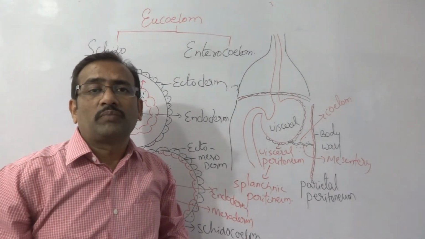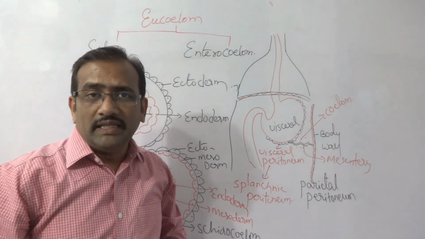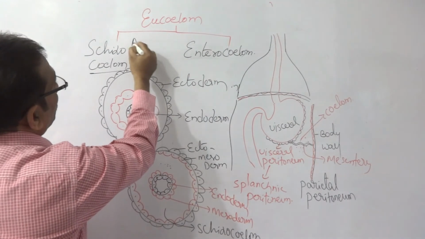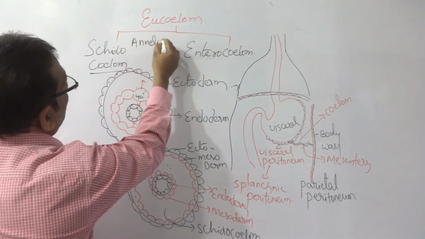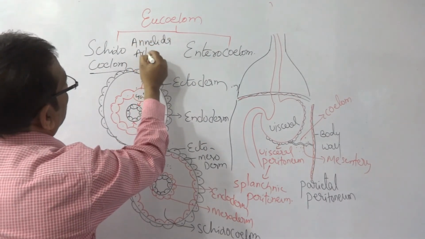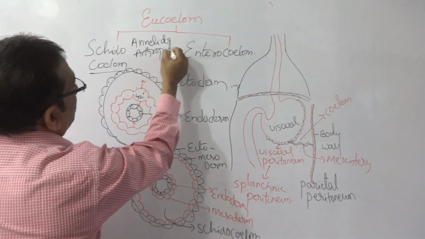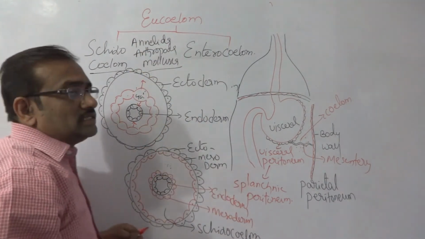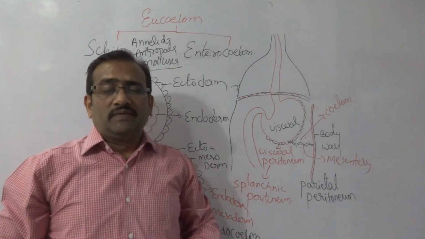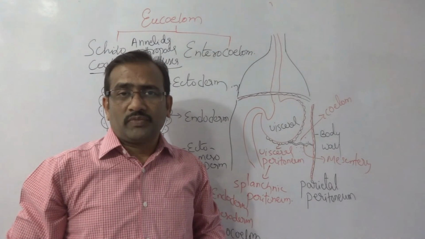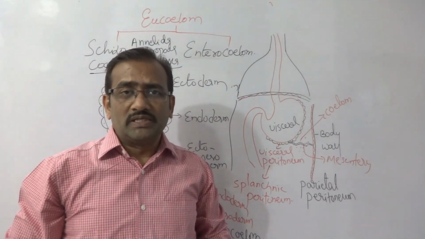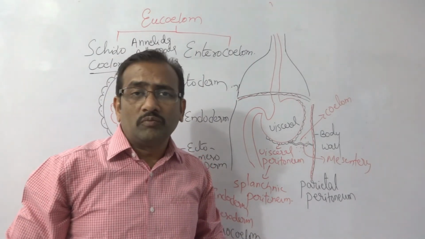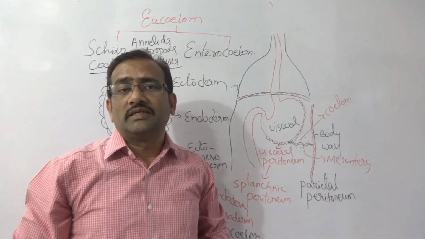This type of coelom is present in the phylum Annelida, Arthropoda, and Mollusca. These three phyla exhibit schizocoelom, splitting of mesodermal cells and creation of the coelom. That is one type of true coelom or eucoelom.